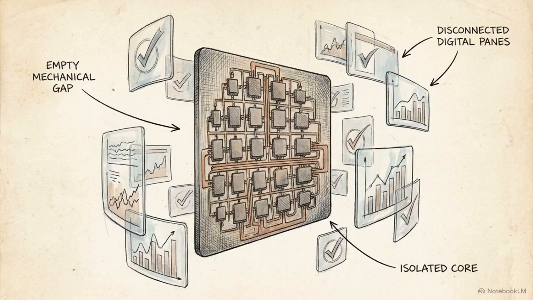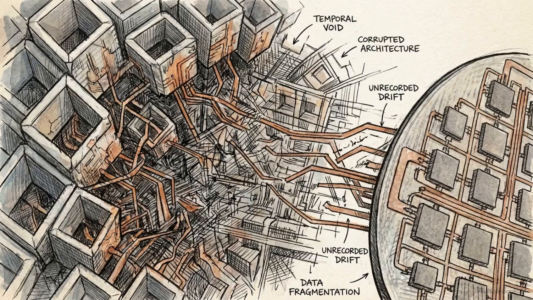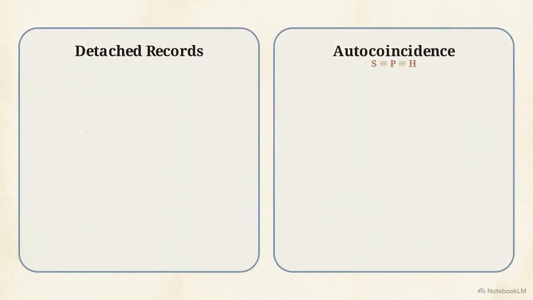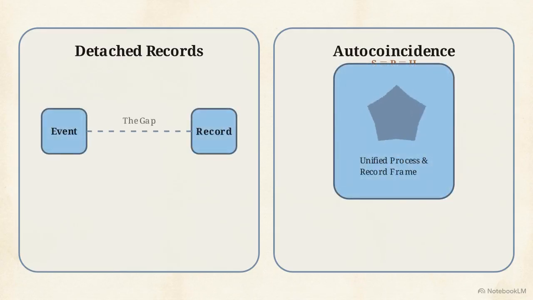All current software logs, behavioral scoring, and software signatures fall into a verification class known as detached records. Detached records have a fatal vulnerability. The temporal and physical gap between the event occurring and the record being written allows the causal history to be silently edited by drift. This brings us to a newly defined architectural class, autocoincidence.